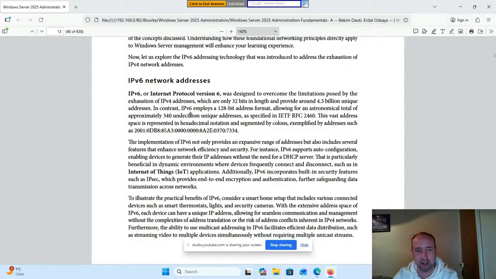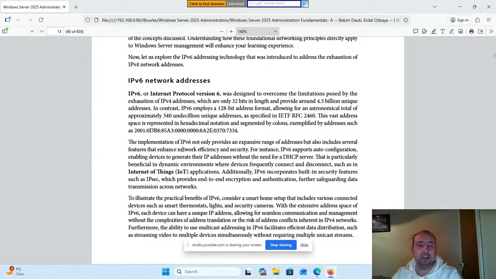In contrast, IPv6 employs a 128-bit address format, allowing for an astronomical total of approximately 340 undecillion unique addresses, as specified in IETF RFC 2460. The vast address space is represented in hexadecimal notation and segmented by colons, exemplified by addresses such as you can see here.